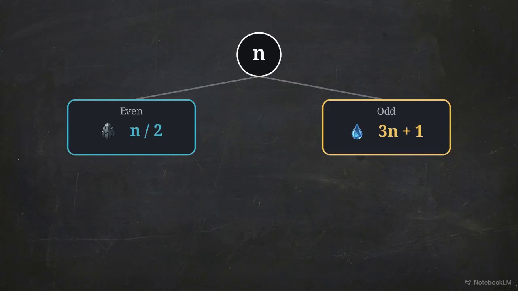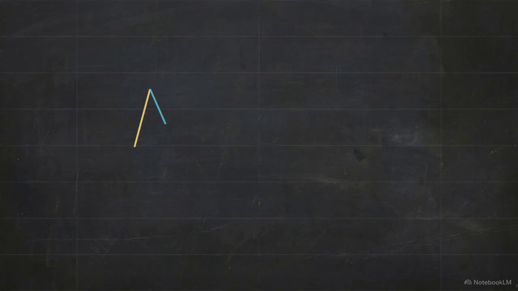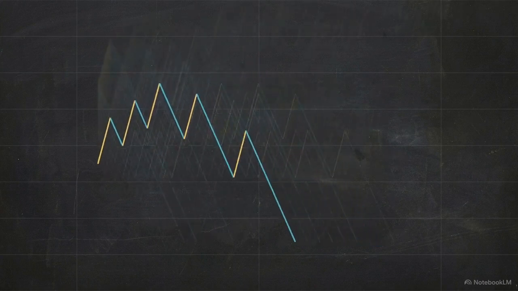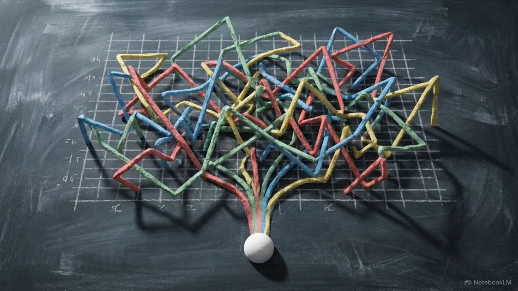If it's odd, multiply it by 3 and add 1. These rules send the sequence into violent spikes and sudden crashes. It looks like white noise, bouncing across numerical scales with no apparent logic. But the mystery lies in the destination.